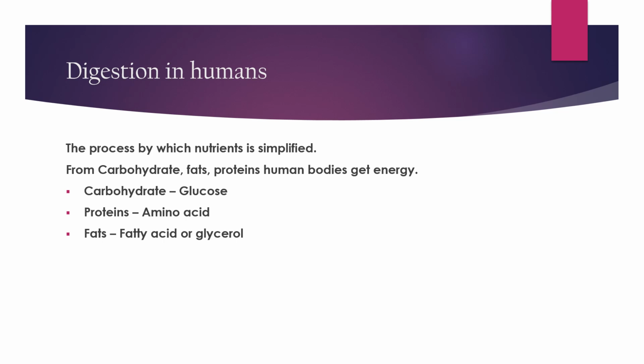Yes, of course. We need to simplify those nutrients such as carbohydrates, fats, and proteins into smaller particles so that it gets easier for our body. Carbohydrates turn into glucose, proteins turn into amino acids, fats turn into fatty acids or glycerol.